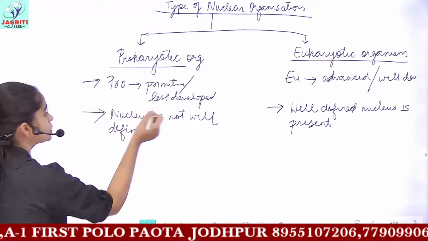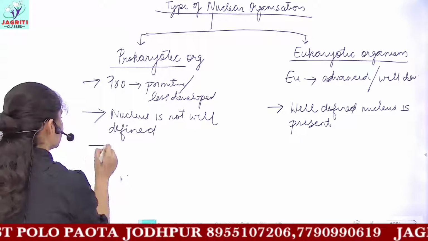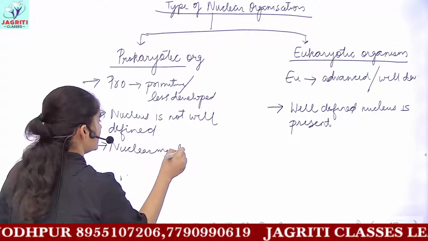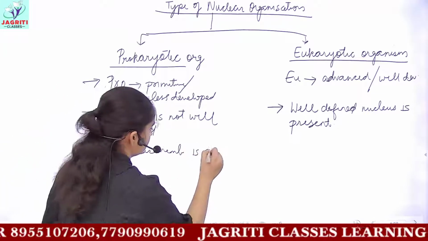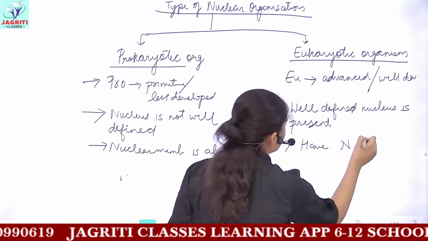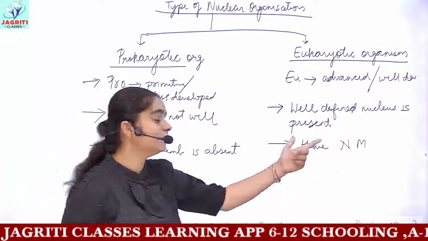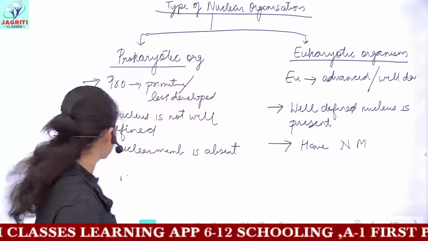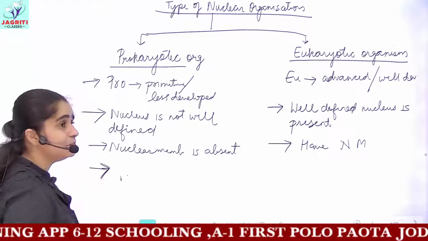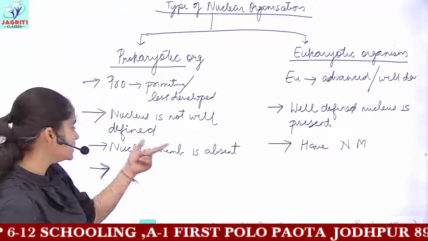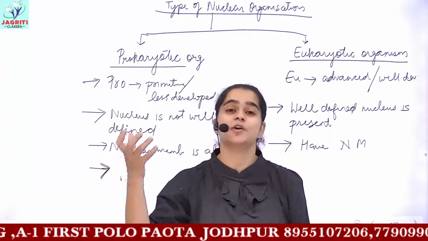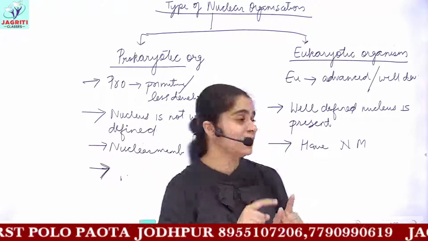Then the next is, if it is not well-defined, then which structural feature is lacking? So, the nuclear membrane is absent in prokaryotes, whereas eukaryotes have a nuclear membrane. They possess the perfect nuclear membrane, that is the double membranous structure. The next point is that prokaryotes also do not contain membrane-bound organelles, that is, the nucleus does not have a membrane in them, but the other organelles, the other cellular structures which are present, also do not contain any membrane.